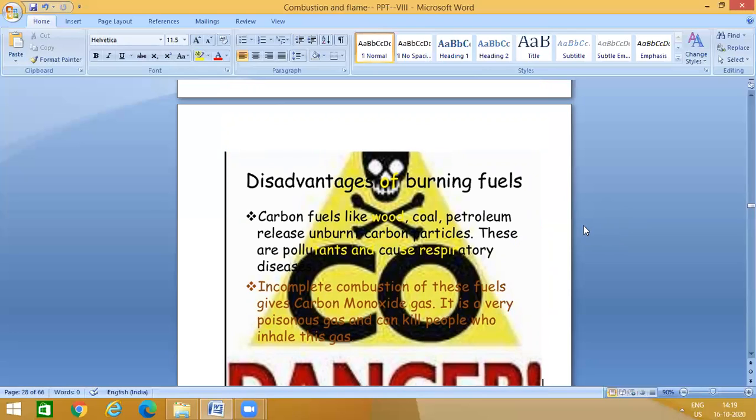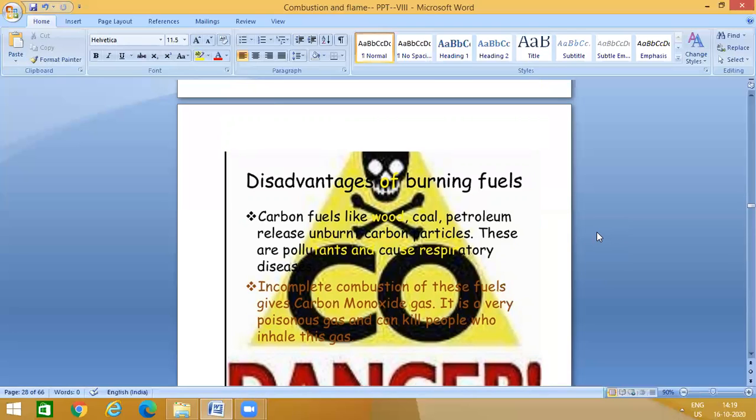Carbon fuels like wood, coal, petroleum release unburned carbon particles. These are pollutants and cause respiratory diseases. So these fuels, like coal and petroleum, release unburned carbon particles into the atmosphere. It causes air pollution, and animals and humans, or even plants, will breathe them during respiration. So they cause different types of respiratory diseases.